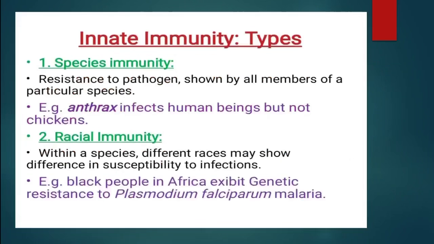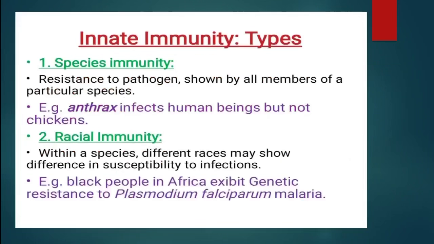Innate immunity has different types. Let us discuss them one by one. In brief, species immunity is resistance to a pathogen shown by all members of a particular species. For example, anthrax infects human beings but not chickens. Anthrax is infectious for humans only; it does not infect chickens.